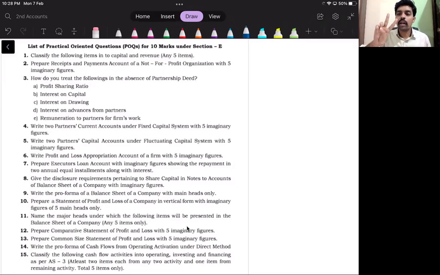Out of 4, you should attempt only 2 questions. My suggestion is at least question number 1 to question number 8. Learn properly and then go. So minimum, you will get 2 questions from this. So if you find it really difficult to remember all the 15 questions, at least study 8 questions and then go for the exam. You can expect 2 questions.